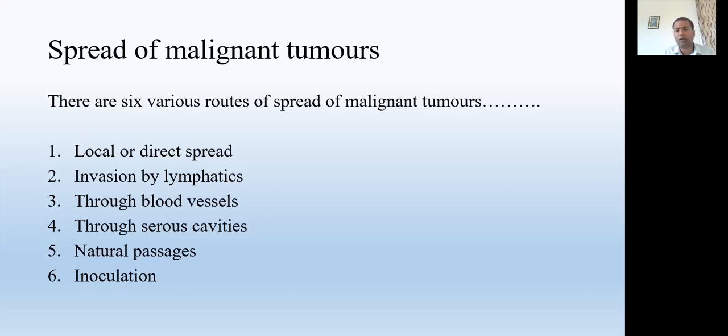The next thing is inoculation. Inoculation usually happens during surgery, by mishandling or when an unskilled or less skillful surgeon is doing the surgery.